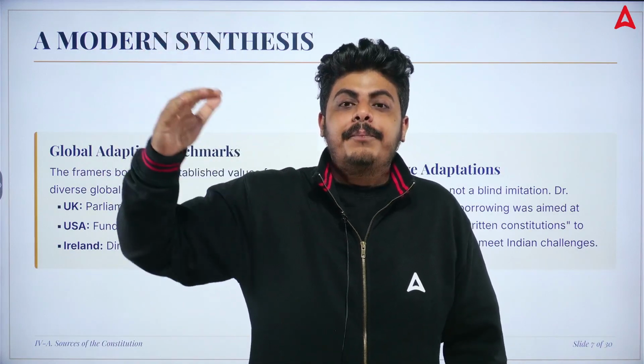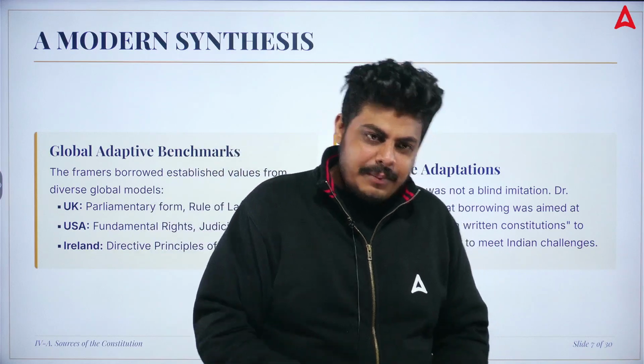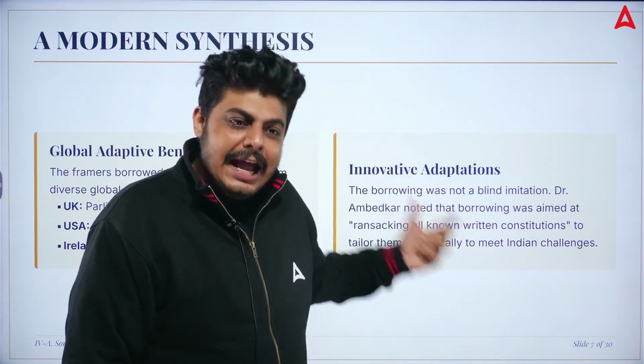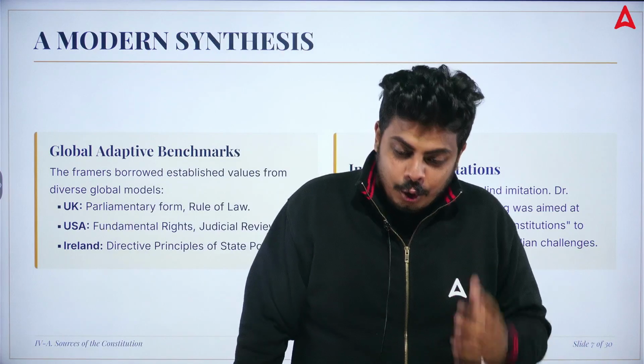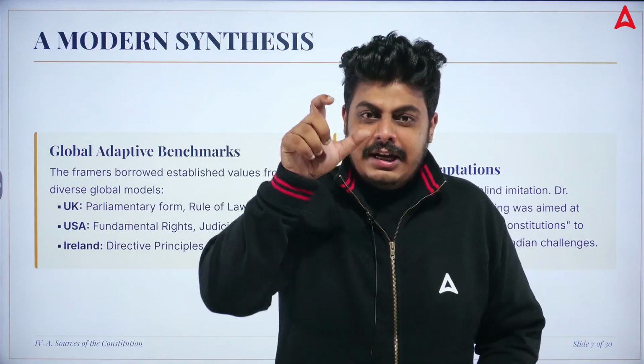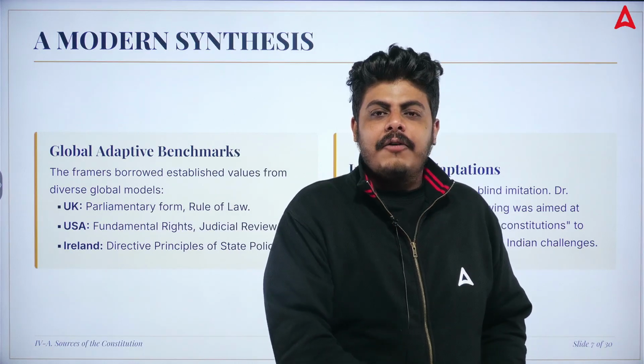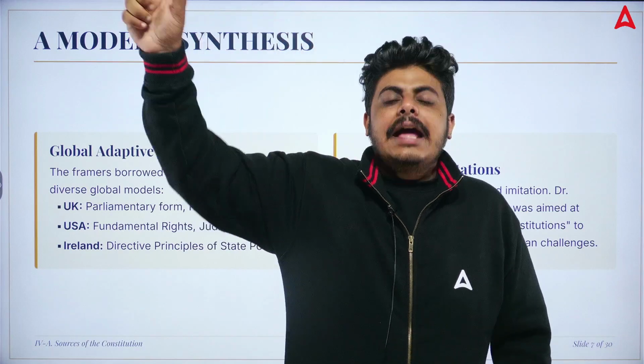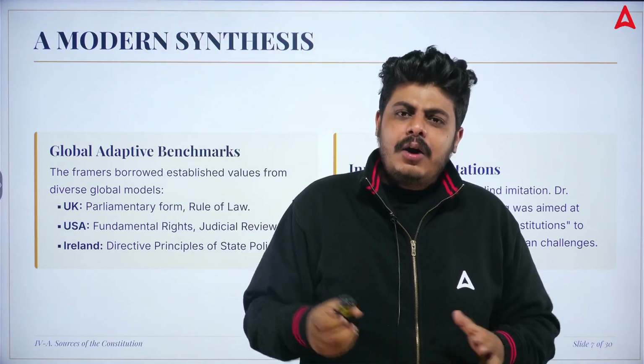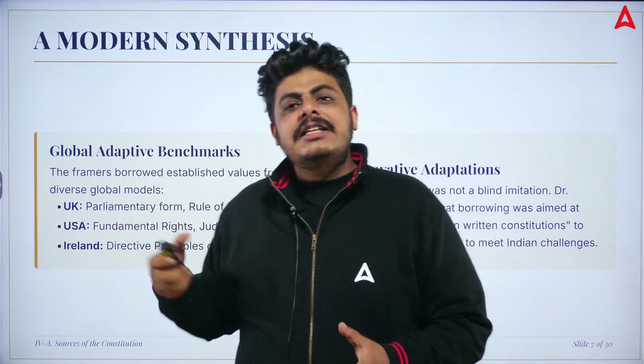The bigger picture was there, and Dr. Bhimrao Ambedkar aimed at these things because he knew a written constitution needs to be perfect. It is not just for a limited period of time, it is for infinity. That's why all these things were borrowed, because these things were good.